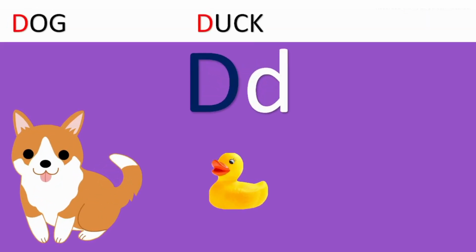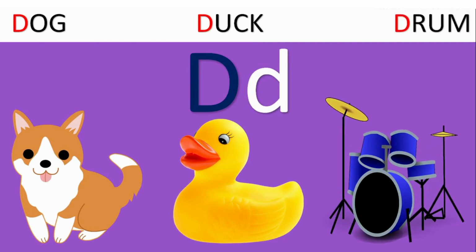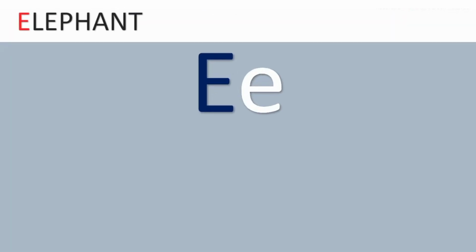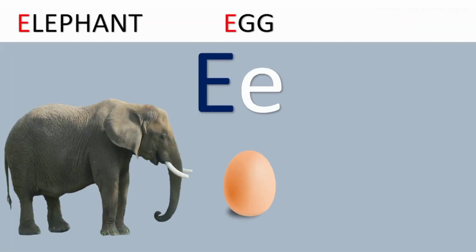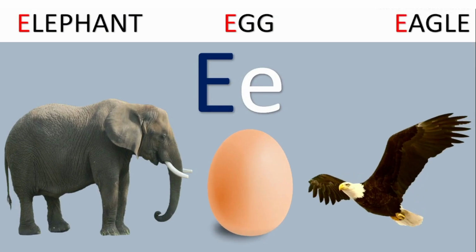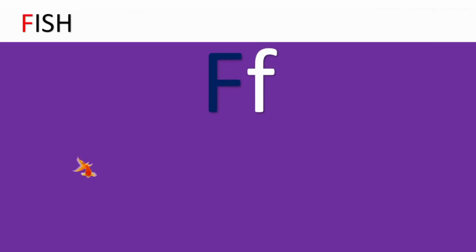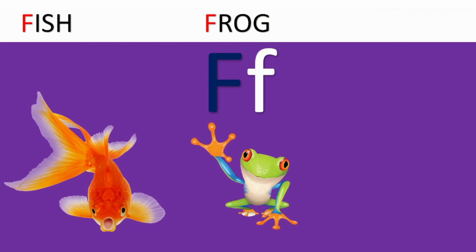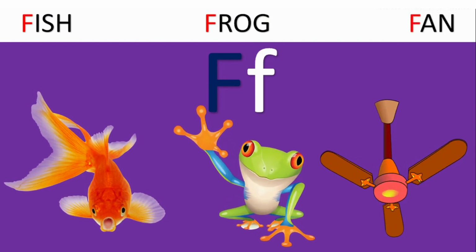D for dog, duck, drum. E for elephant, egg, eagle. F for fish, frog, fan.